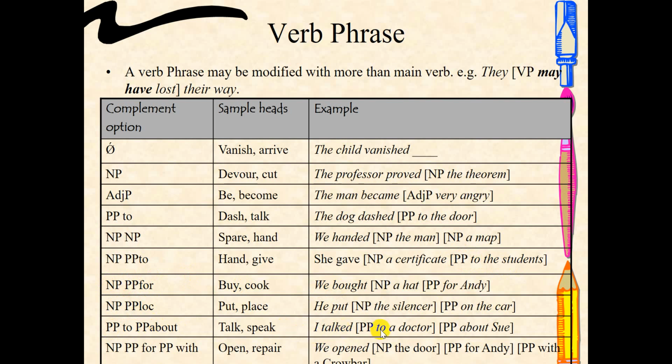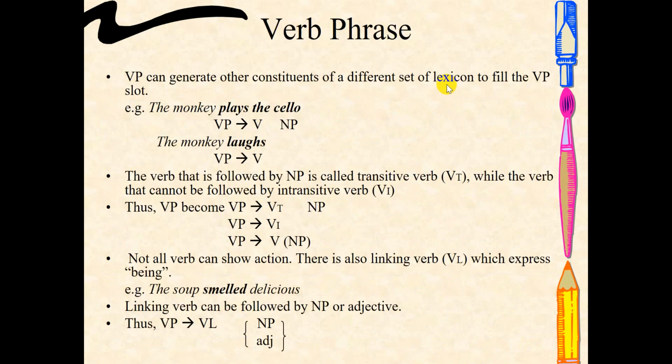I talked to a doctor, because the verb talk should be followed by to. Talk to a doctor, and then about Sue. Or you can have a noun phrase and a prepositional phrase. We opened. Open must be followed by something: the door, and then you add more information for Andy with a crowbar. Okay, so these are the complement options for the verb phrase. The verb itself,